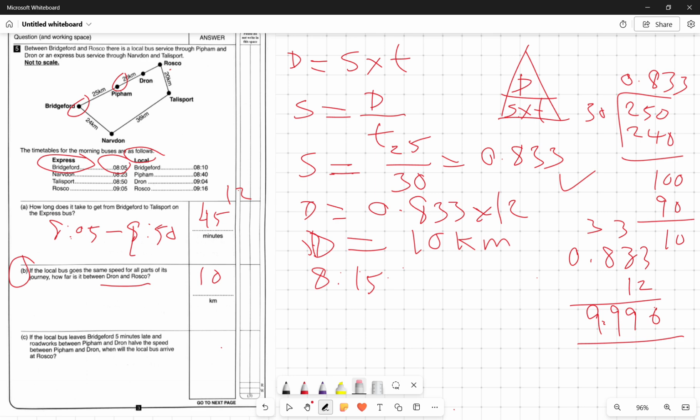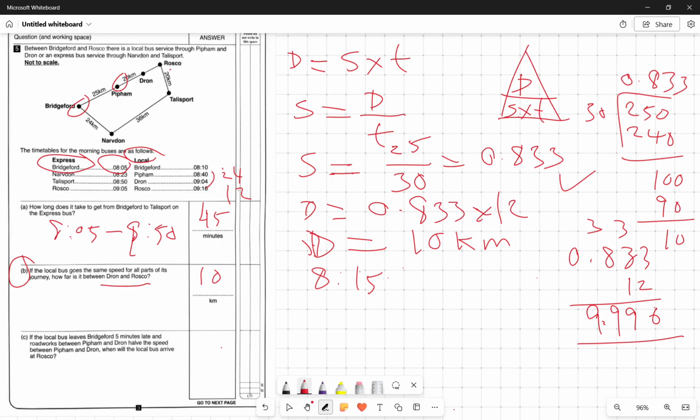So 24 minutes is the normal time. If the speed is the same, it's 24 minutes, but if the speed is half, it's going to take 48 minutes from Pipham to Drawn.